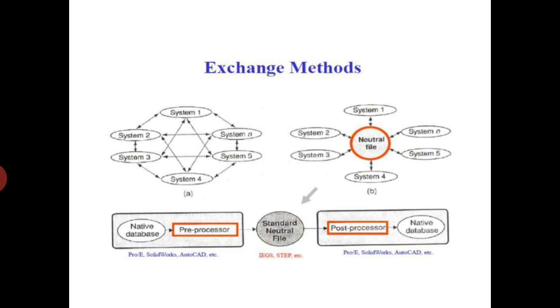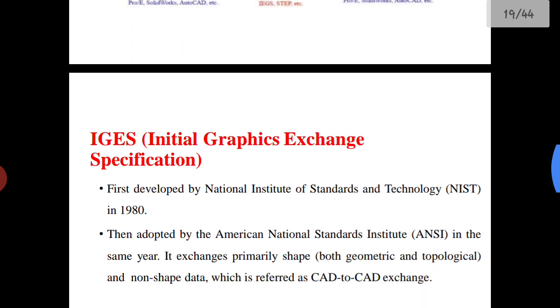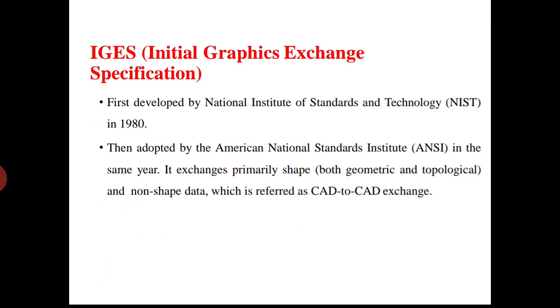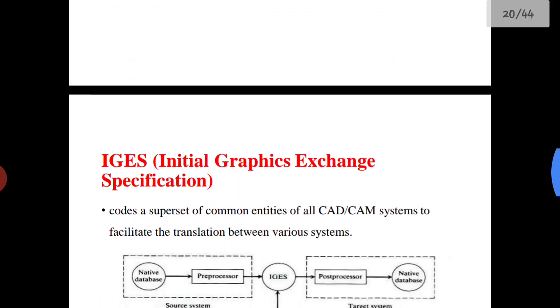DXF methods are there. The first one is IGES, Initial Graphics Exchange Specification, which was developed by NIST, the National Institute of Standards and Technology, in 1980, then adopted by the American National Standards Institute in the same year. It exchanges preliminary shape data, both geometric and topological, and non-shape data, which is referred to as CAD to CAD exchange.